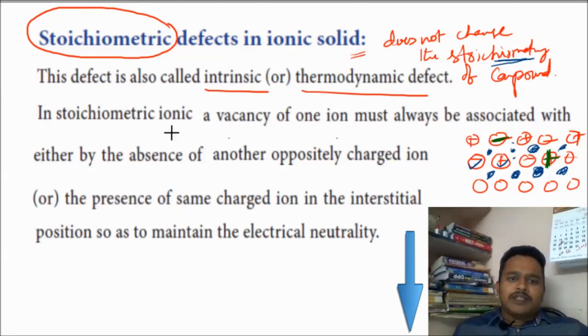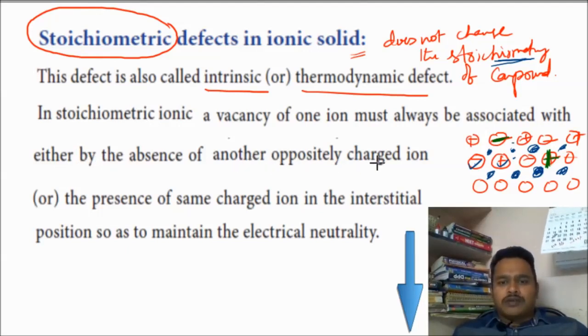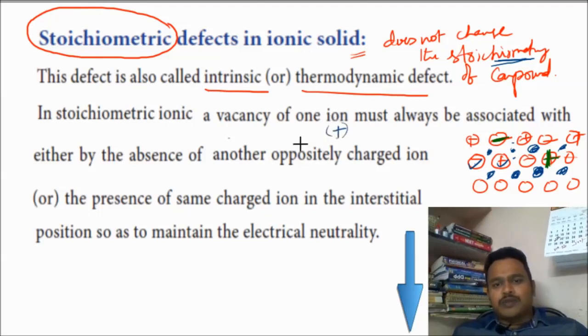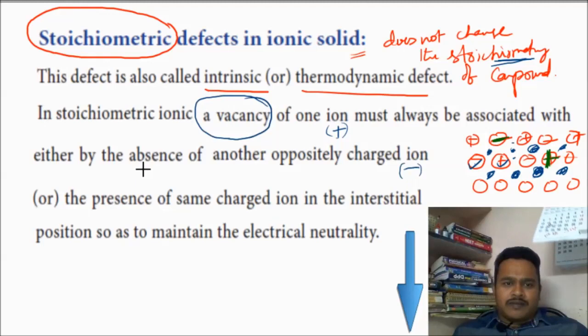In stoichiometric defects, the vacancy of one ion must always be associated with the absence of an oppositely charged ion. For example, if that ion is positive, the oppositely charged ion will be negative. Both can go out and form a vacancy. In a similar way, there may be the presence of a same-charged ion in the interstitial position so as to maintain electrical neutrality.